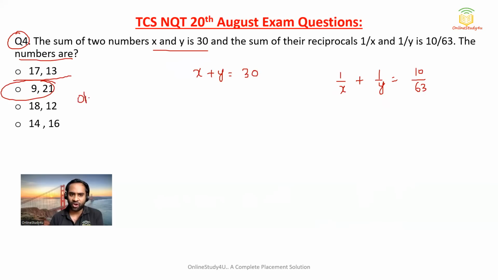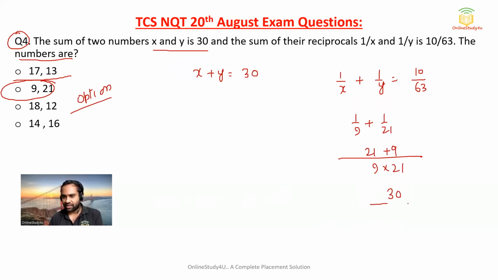So I am basically using the option attack. Now take the second option: 1 by 9 plus 1 by 21. Their LCM will become 9 into 21. So 21 plus 9, that means 30, divided by 9 into 21. Three threes are nine, so 10 divided by 63. That means option B itself will become your correct answer.